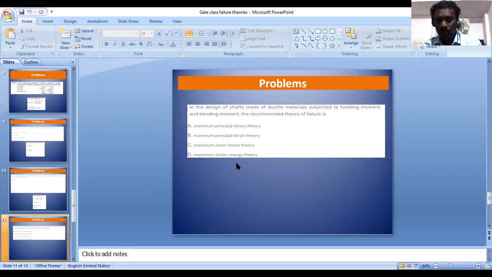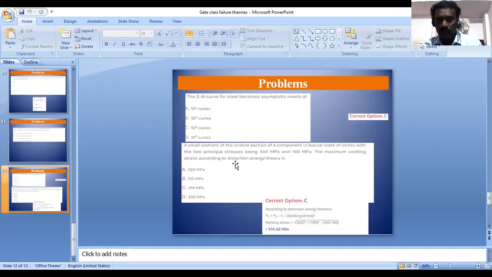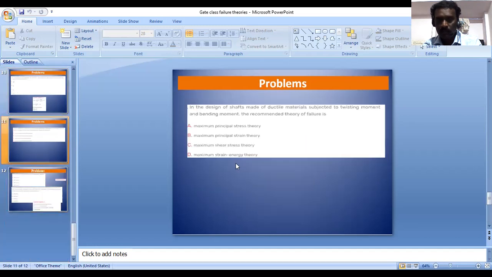Okay, the next problem is the design of a shaft made of ductile materials subjected to twisting moment and bending moment. Which theory of failure is recommended?